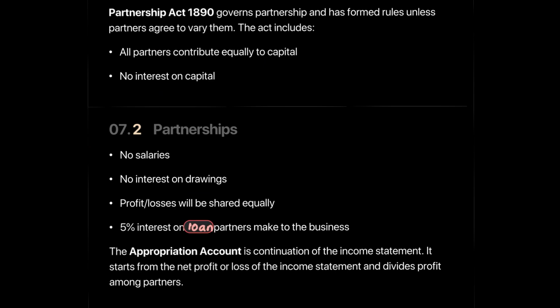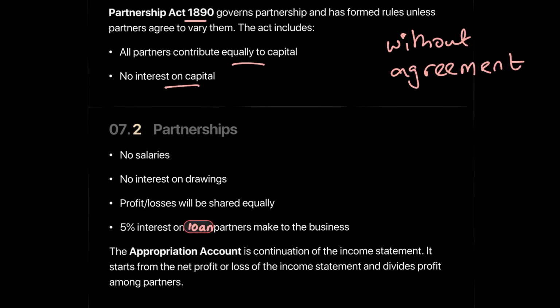And if a partnership has been formed without an agreement, so if your partnership has started without a partnership agreement, we will follow the Partnership Act of 1890. That is something that everyone needs to remember because very often on the exam they would ask for the Partnership Act of 1890. Under the Partnership Act of 1890, all partners have to contribute equally to capital. There will be no interest on capital, so no partner will be compensated for their capital contribution. No one will get any salaries.